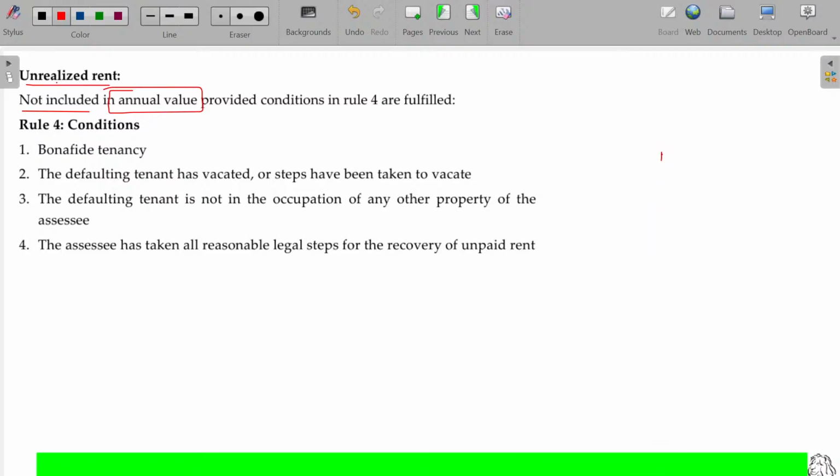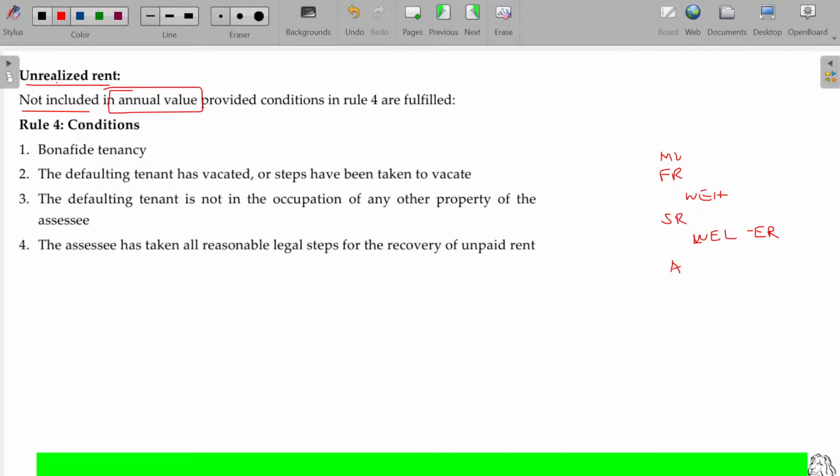You know that between municipal value and fair rent, whichever is higher will be taken. Comparing with the standard rent, you can find the expected rent, which is whichever is lower of the earlier two. This is called expected rent.